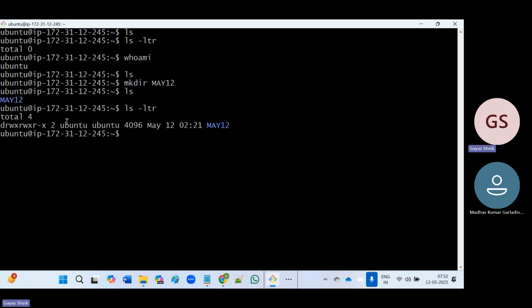I will discuss more about what this total is, what Ubuntu is, and all these things in the coming sessions. As of now, just remember that ls -ltr will provide more details about files or directories. If you have files, it shows details like when the file got created, what the size is, who the owner of the file is, and what permissions we have. These things we will see later.